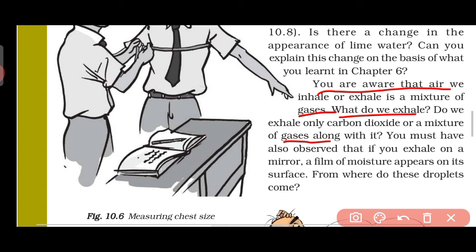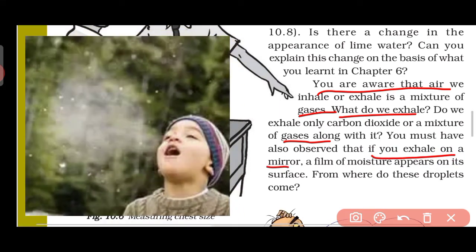Another thing is given here. You might have observed that if you exhale on a mirror, if you go near the mirror and try to exhale on it, then we are able to see a film of moisture appear on its surface. What is the meaning of moisture? Moisture means it is water.